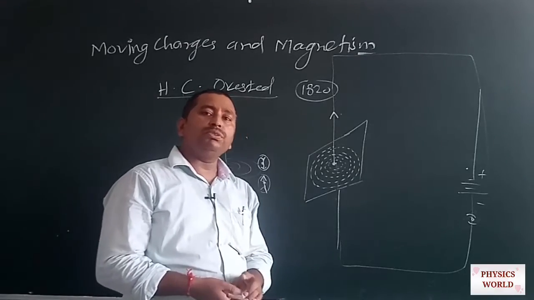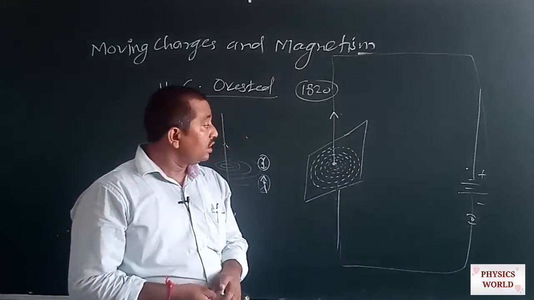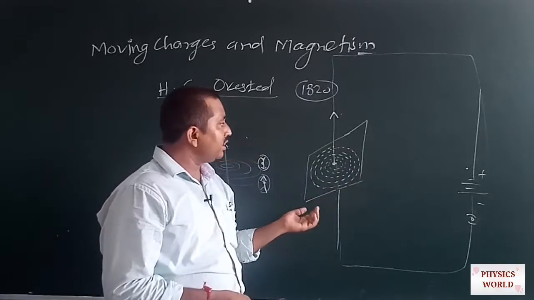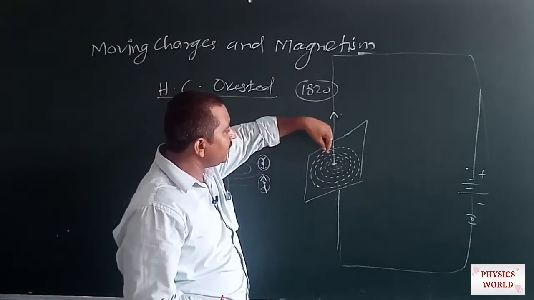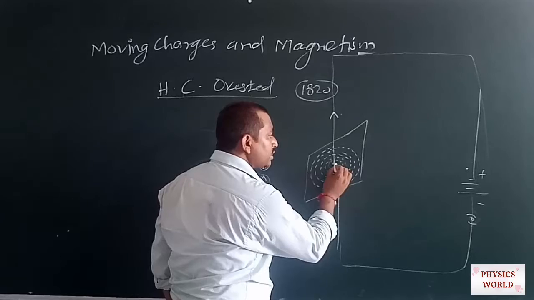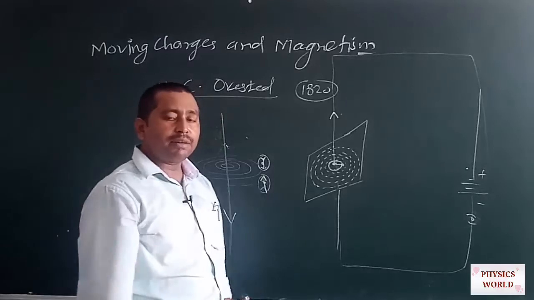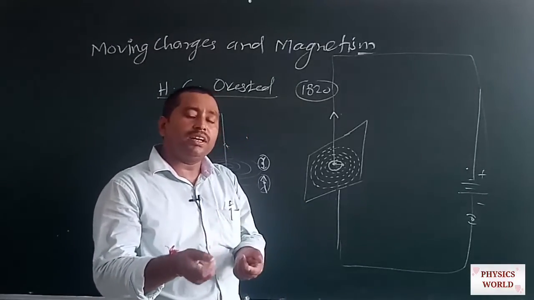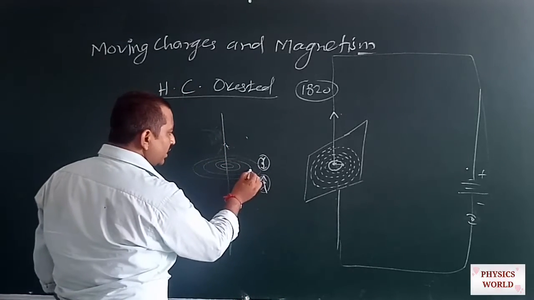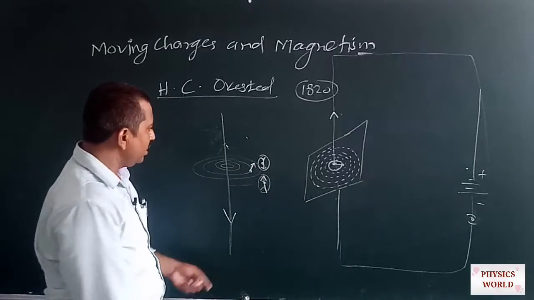After observing this, he concluded that a current carrying conductor, or moving charges, always produces a magnetic field around itself. The direction of the magnetic field produced around the current carrying conductor forms concentric circles, and on a particular circle the value of the magnetic field is constant, but the direction of the magnetic field is always tangential to the circle at each point.